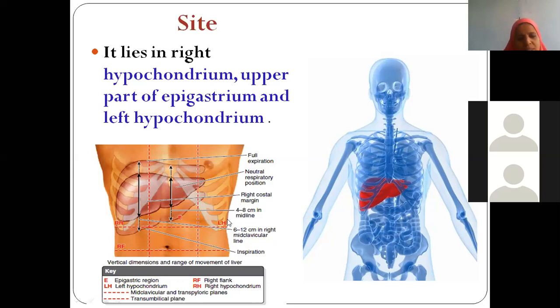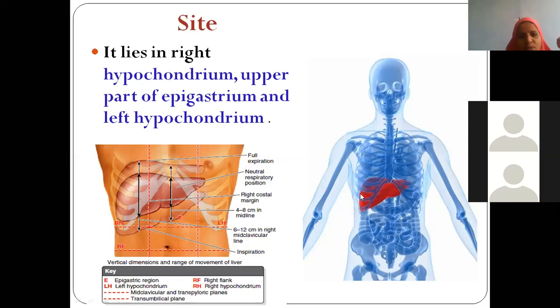Then we have two horizontal lines, one is transpyloric and the other is transtubercular. So like that we have 9 regions of abdomen, no? Right hypochondric, epigastric, left hypochondric, isn't it? Right lumbar, umbilical, left lumbar, right iliac fossa, hypogastric, left iliac fossa.